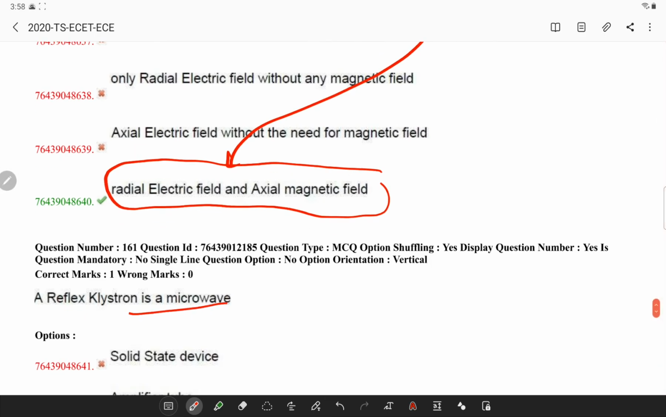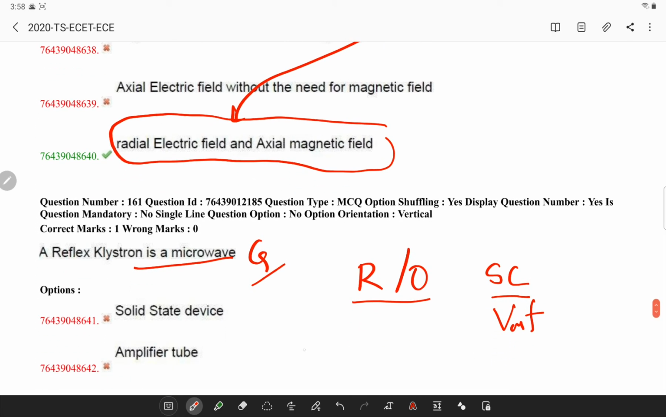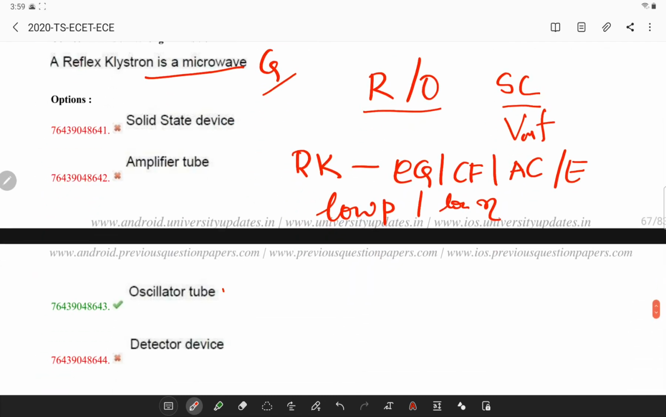Next, reflex klystron is a microwave generator because klystron works on the reflection and oscillation in a single cavity which has variable frequency. Also, reflex klystron consists of an electron gun, cathode filament, anode cavity, and an electrode at the cathode potential. It provides low power and low efficiency. So it is a microwave oscillator tube.